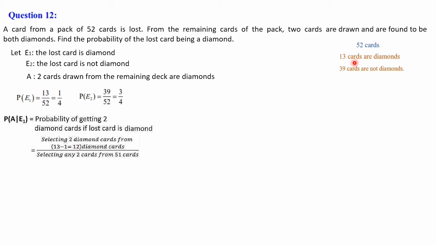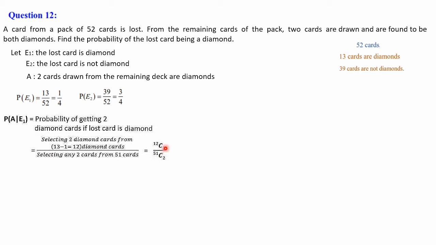Total 13 diamond cards were there. So there is balance 12 cards and 2 cards you are choosing out of these 12 cards. And the denominator will be the total number of outcomes, that is selecting any two cards from 51 cards. One card is already lost, so out of 52 one going means 51 cards. We are choosing two cards from 51 cards. That is equal to 12C2 divided by 51C2.